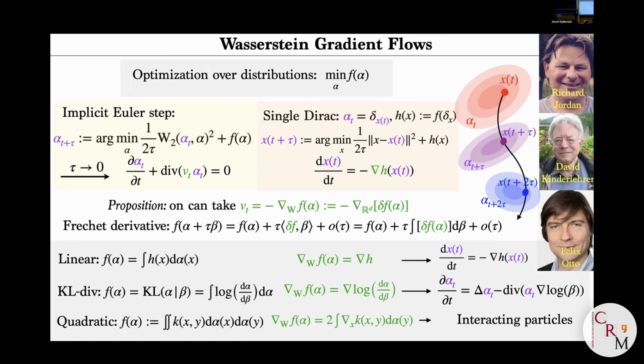The first example would be to take a function which is just an independent contribution of each particle, like a linear function of the measure. In this case, the classical derivative of a linear function is just h itself, it's a constant. So the Wasserstein gradient of a linear function is just the gradient of h, which is exactly this formula. So you recover classical gradient flow in the case where the function you consider treats particles independently. So of course, interesting problems or phenomena appear when you start to couple your particles.